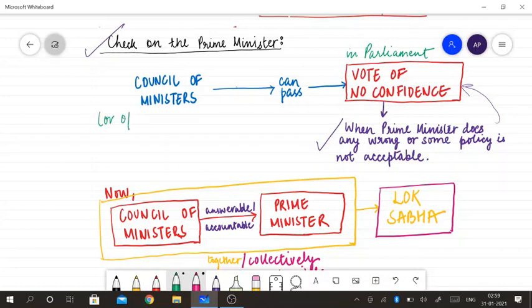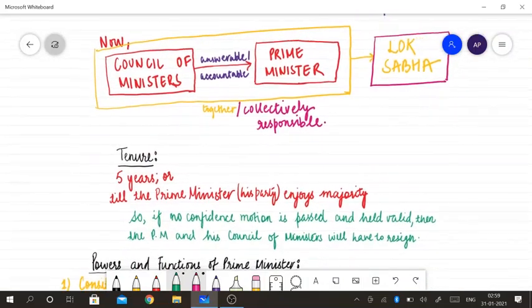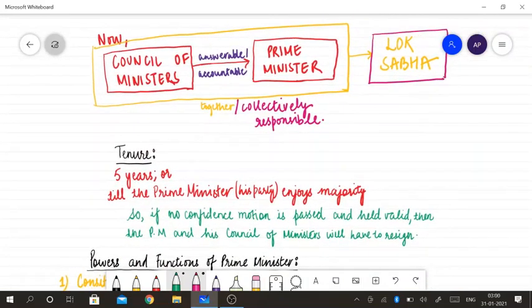Now we come to the tenure of the Prime Minister. The Prime Minister and the Council of Ministers are elected for 5 years, and they can enjoy their post till they have the majority in the parliament.